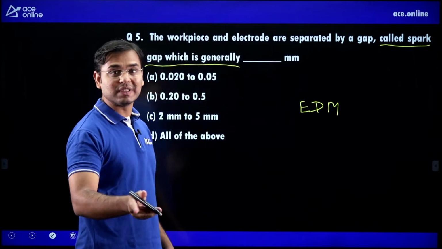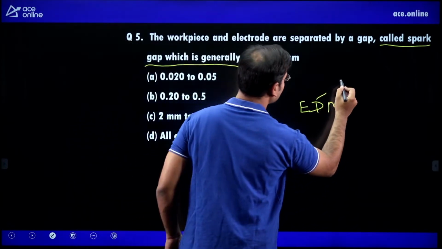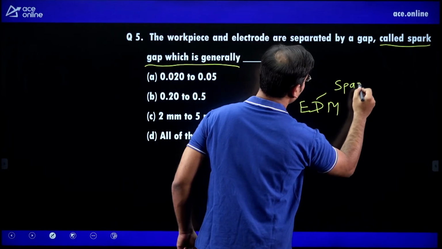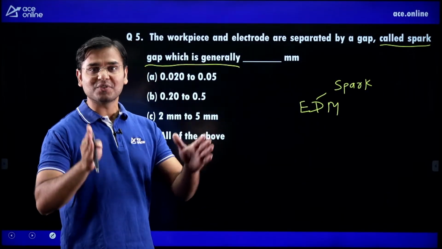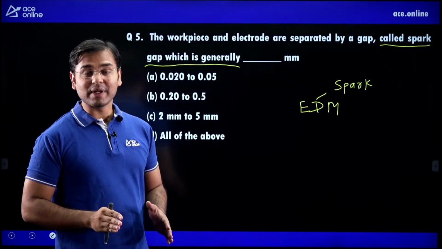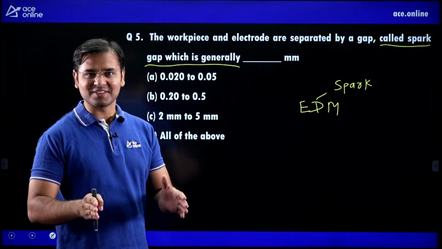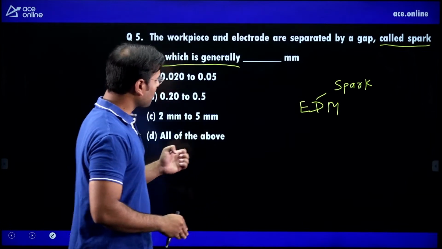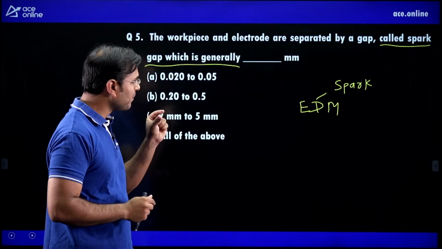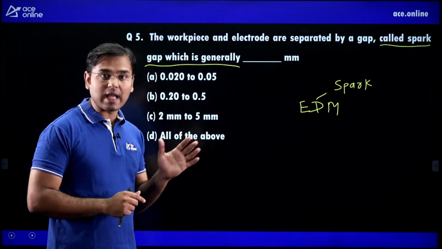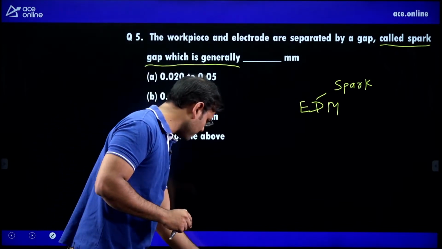Electric discharge means electric spark, discharge means spark. Out of all the 7 methods, there is only the EDM method where the spark is going to occur. Understood? Right. Then the spark is going to occur in a gap, and what is that gap? Means what is that spark gap?